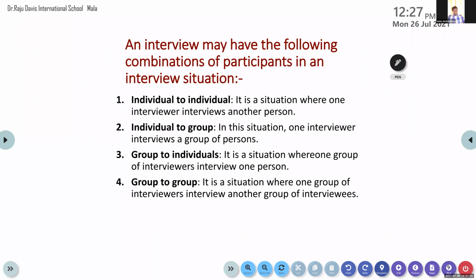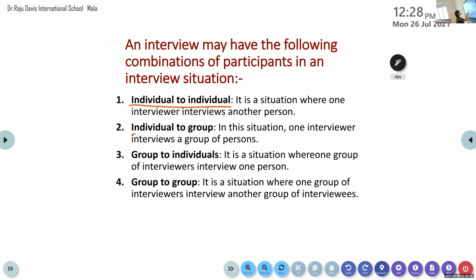Okay, before that, a small topic. An interview may have the following combinations of participants in an interview situation. That is, individual to individual. It is a situation where one interviewer interviews another person, just like the counselor and the client, or the psychologist and the client, a one-to-one relationship. One person asks the question, the other person answers the question.